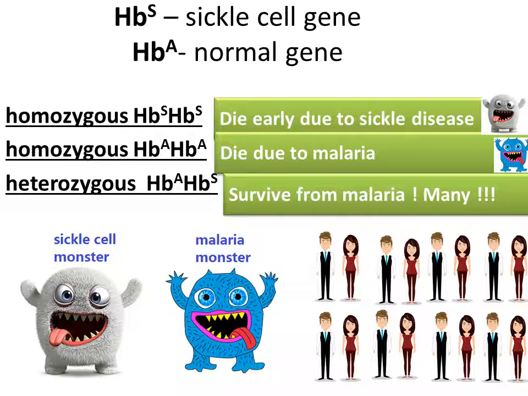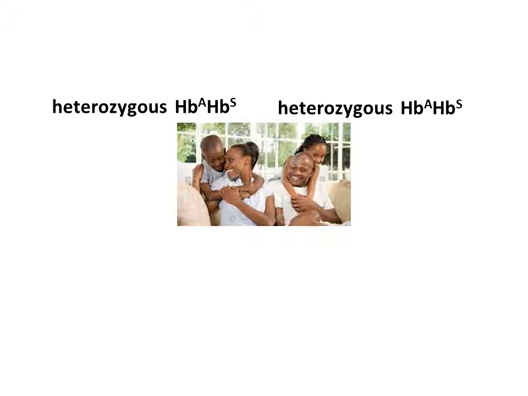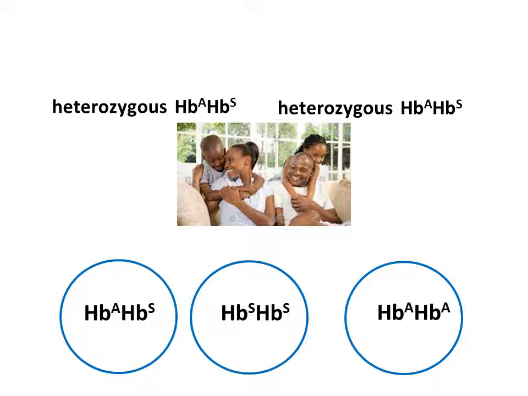That is the reason why sickle cell anemia still exists. Maybe in the future it will diminish and be no more, but for now it is still here. Those people who survive are heterozygous, they get married, and then they will have offspring with many types of genotypes, bringing the sickle cell gene.